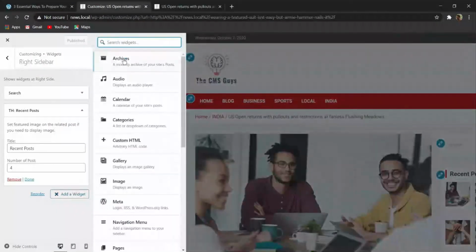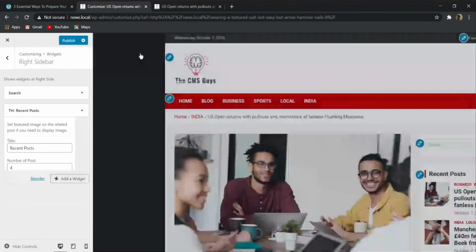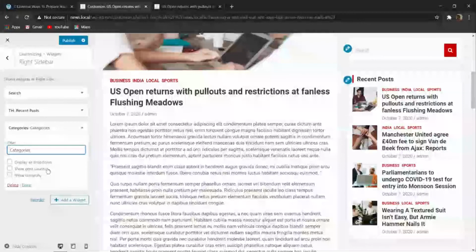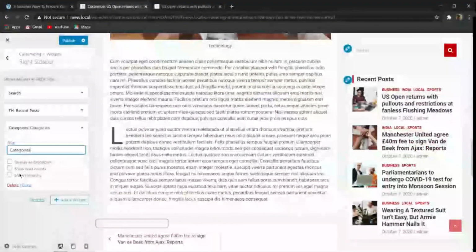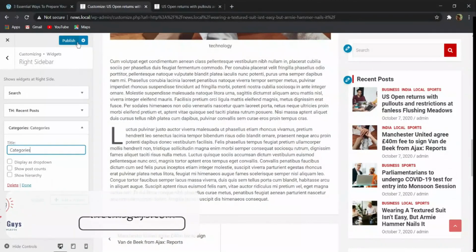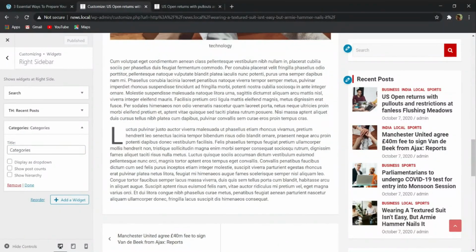Again I will click on this add widget, and now I will add categories, and here I will give the title of categories. And here also you can use the same option if you want to show post count, but I will leave it as it is, and then I will click on publish.